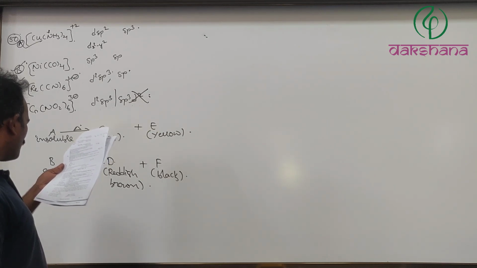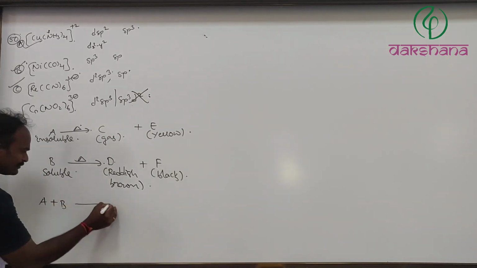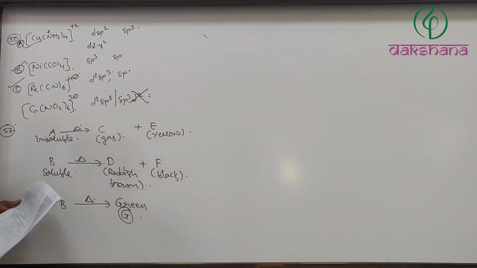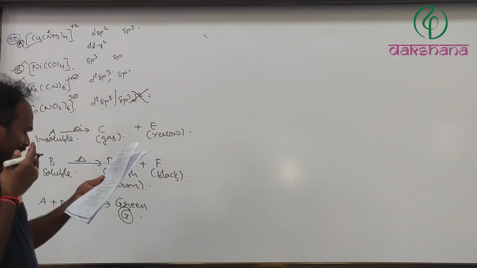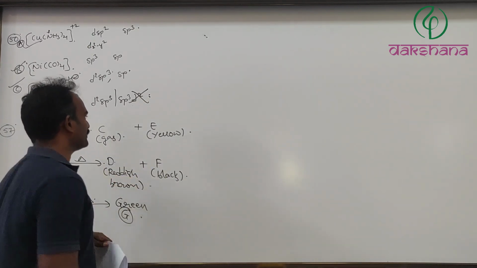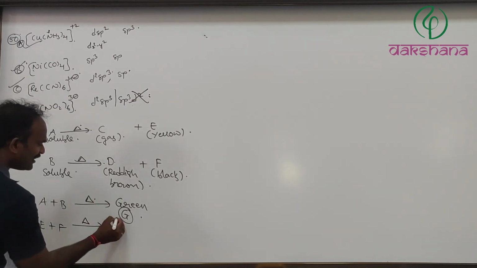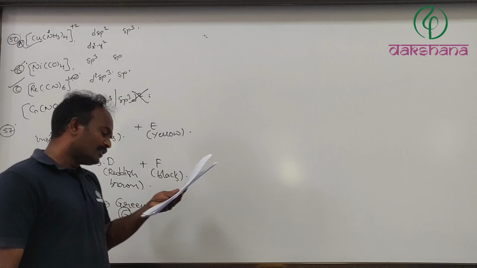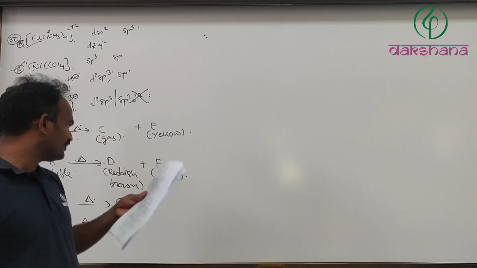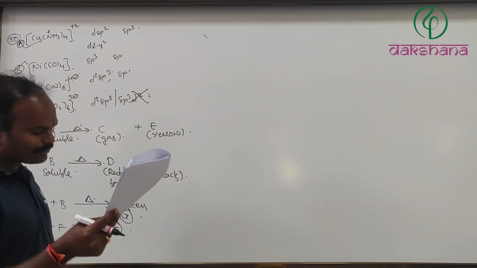A and B, when heated together, produce a green colored compound G. G is also obtained on heating E and F together; the same compound you will get when you heat E as well as F. E becomes white upon adding water, but it fails to dissolve in water. We'll see what it is going to be.